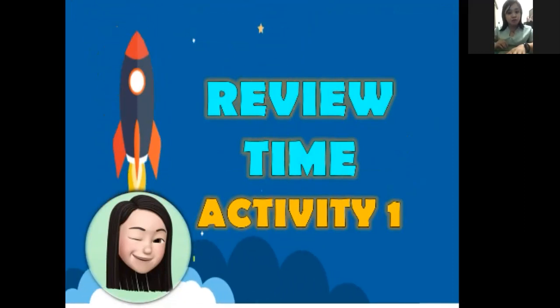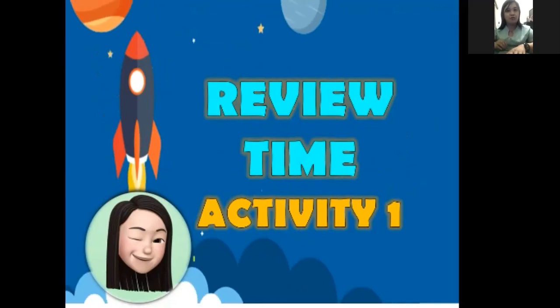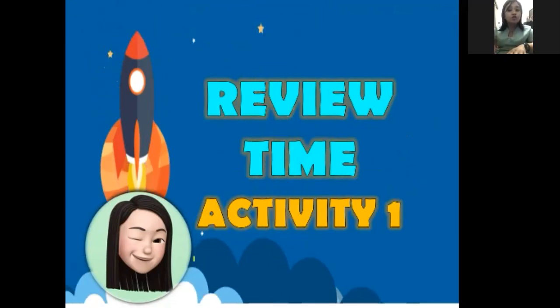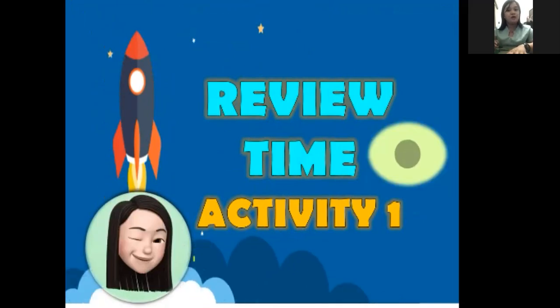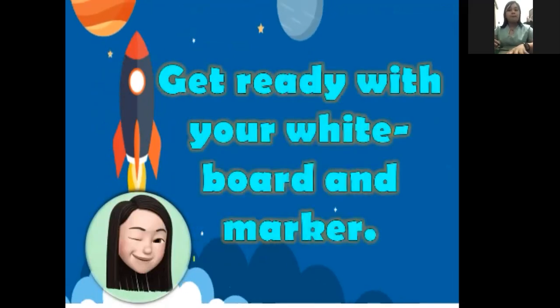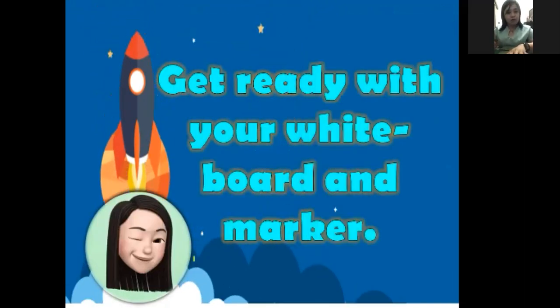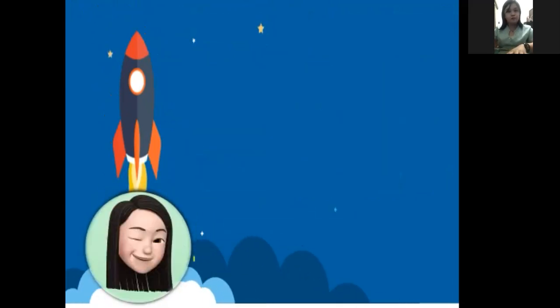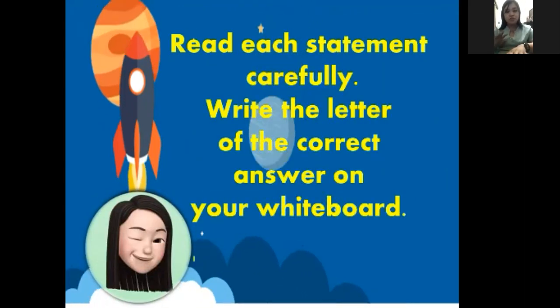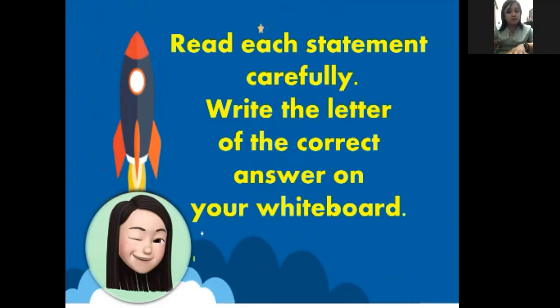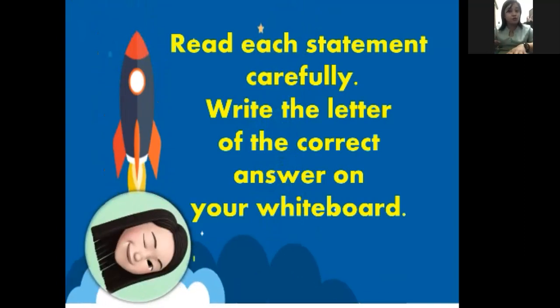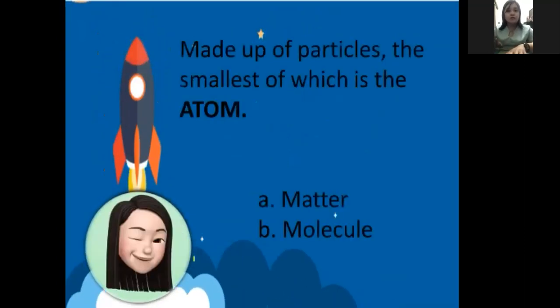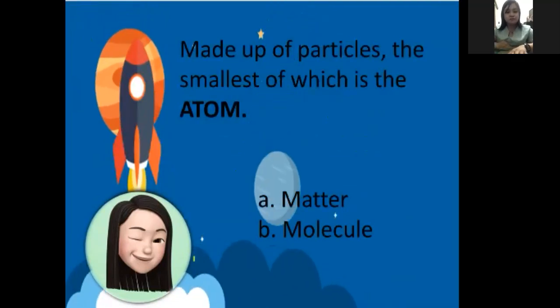You can pause the video so that you cannot go on with the answers right away, okay? Or you can ask someone to review you on this part, okay? So get ready with your whiteboard and marker or your paper. So the instruction is just read each statement carefully. Write the letter of the correct answer on your whiteboard or your paper. Okay, let's start. So that is the first question.